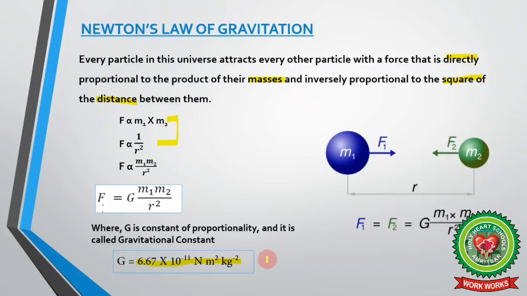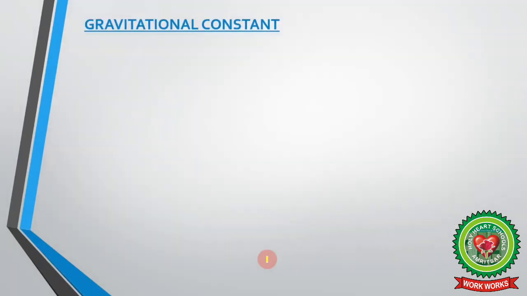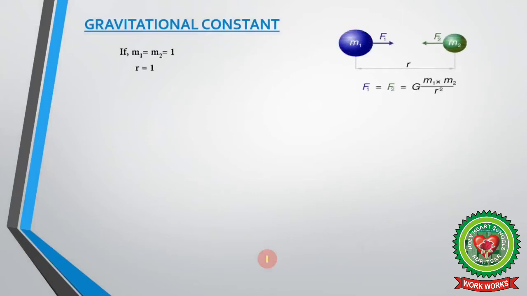Since it is called the gravitational constant or universal gravitational constant, its value never changes with place and time. Now we will see the details of the gravitational constant.